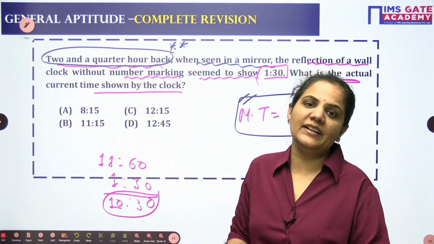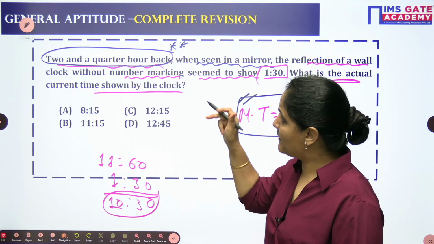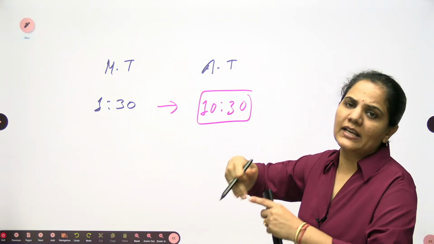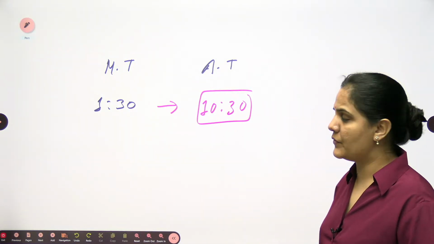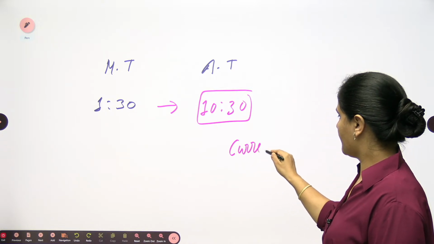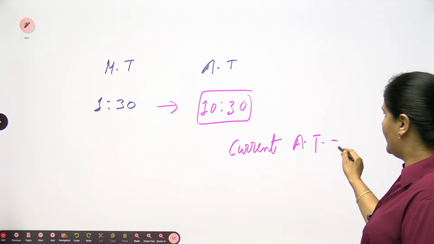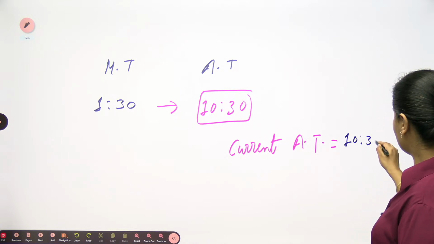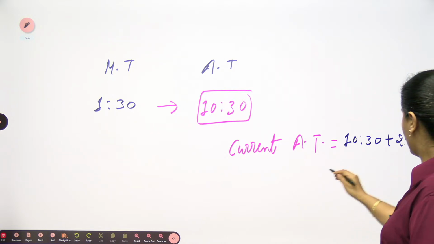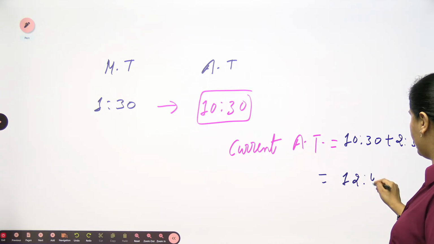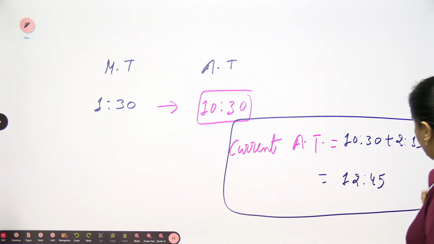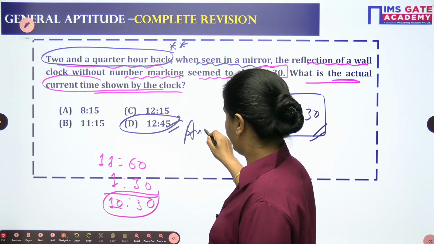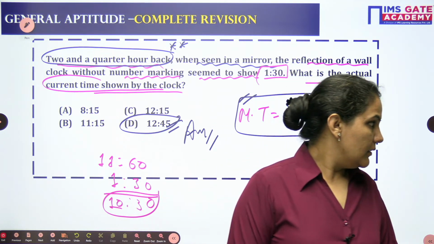What is the situation right now? We are looking for the actual current time shown. So I can see this is the actual time which was 2 hours and 15 minutes ago. So for the current actual time I need to add the 2:15. Simple matter. So I will add 10:30 plus 2:15. My answer will be 12:45, not 10:30. Option D.